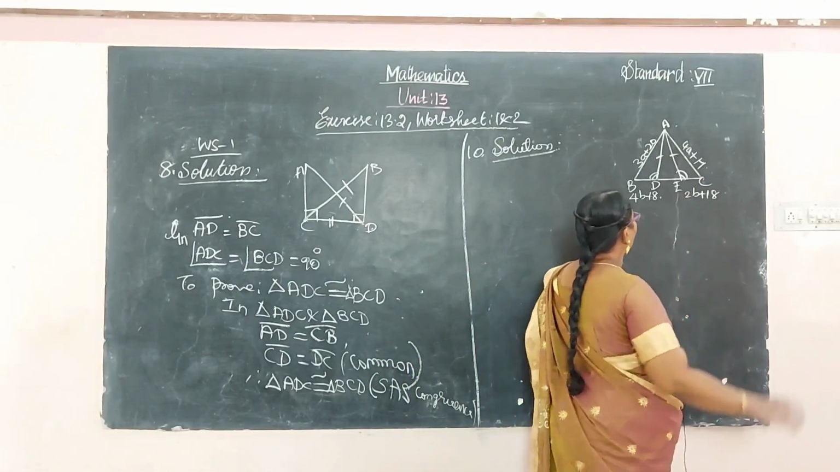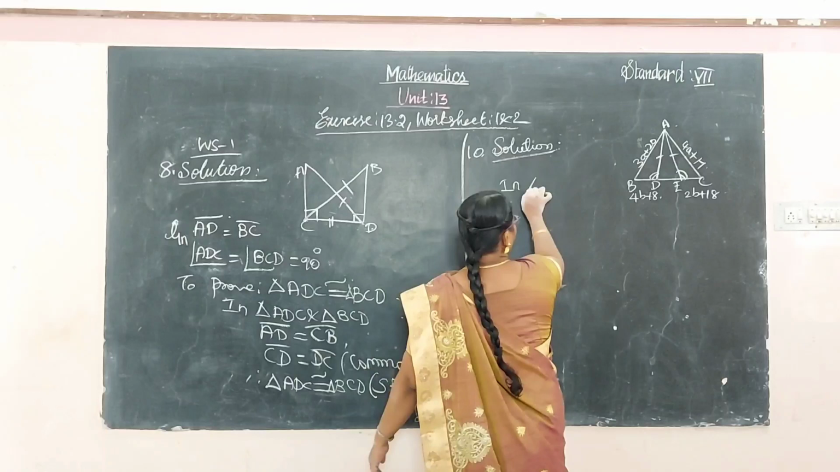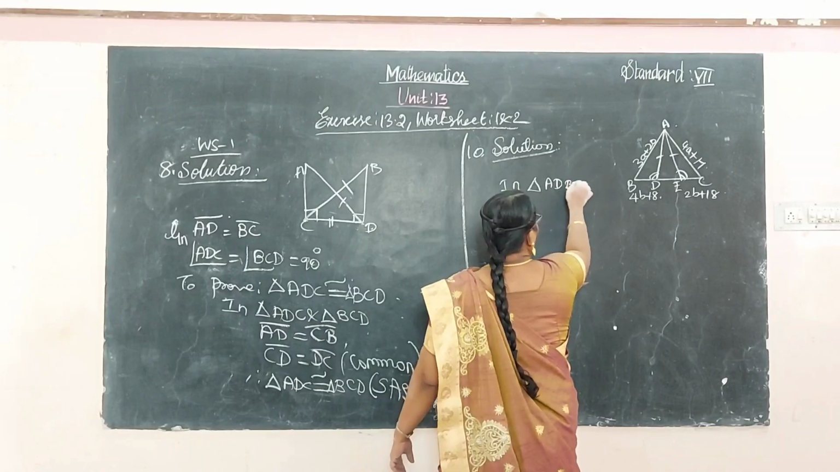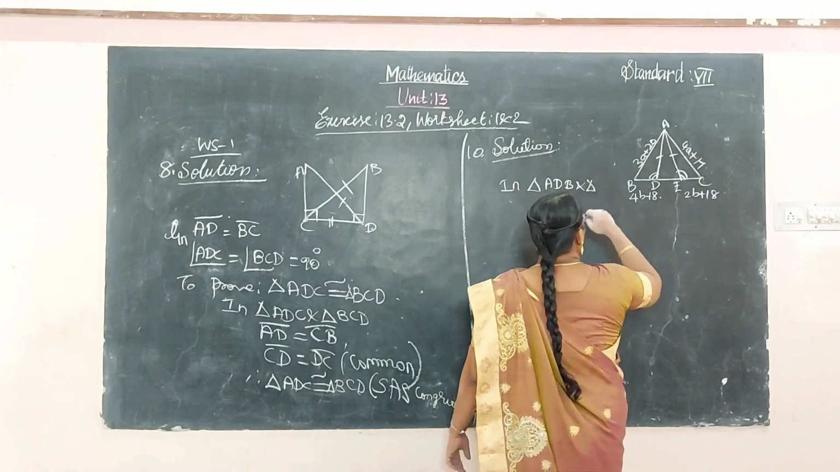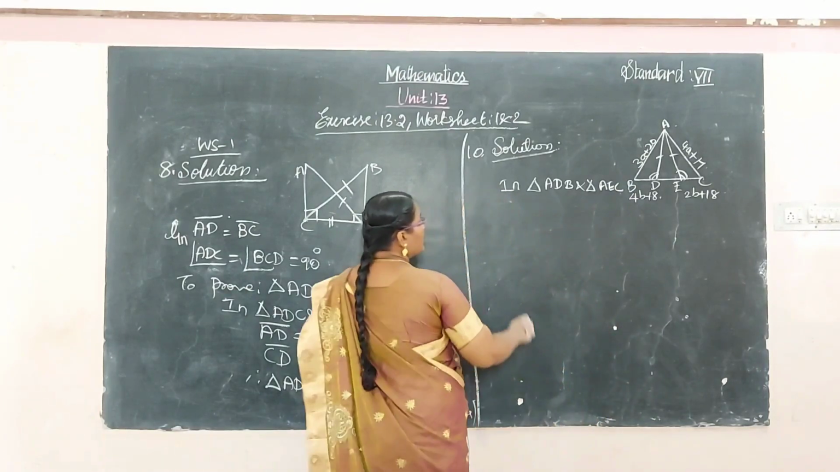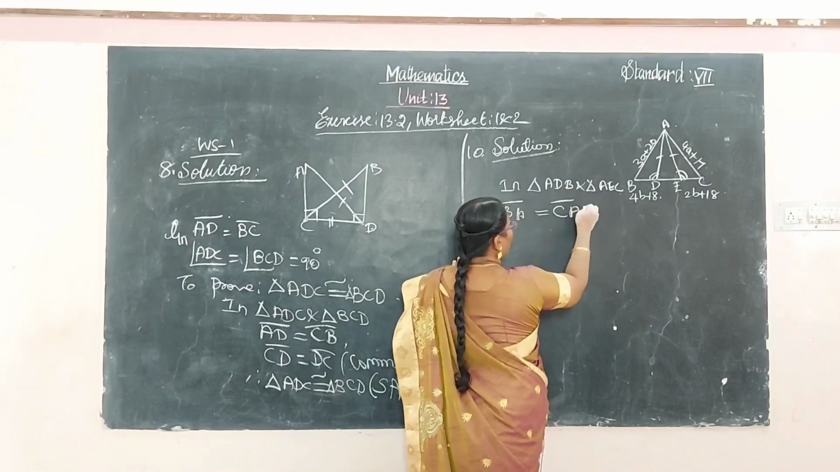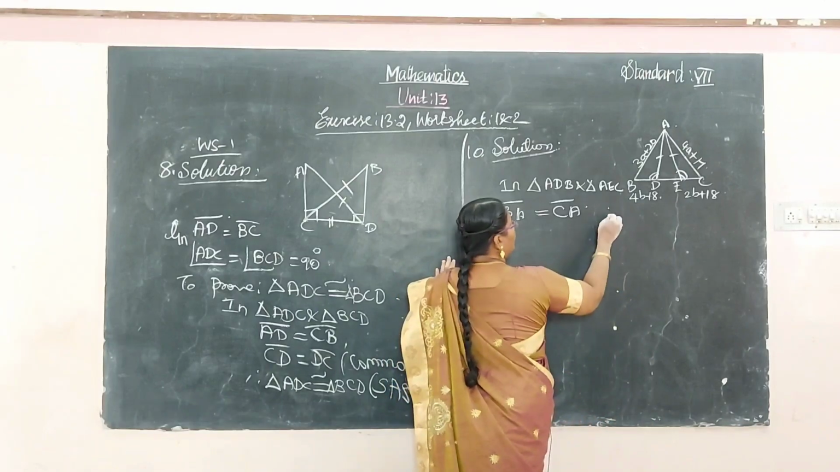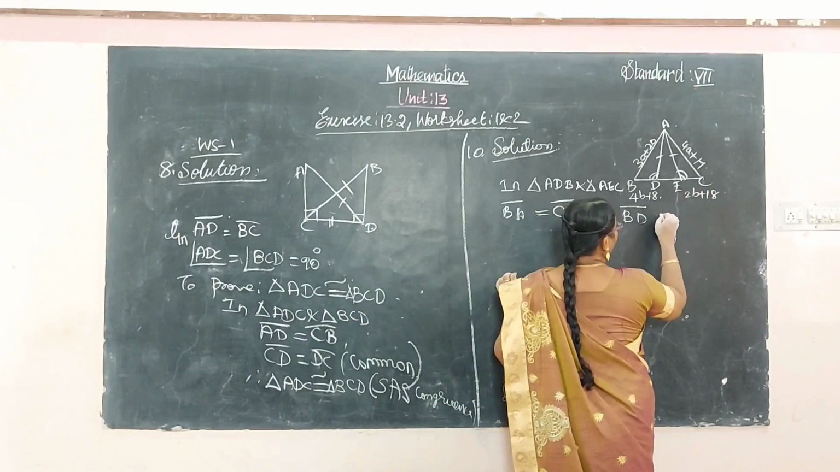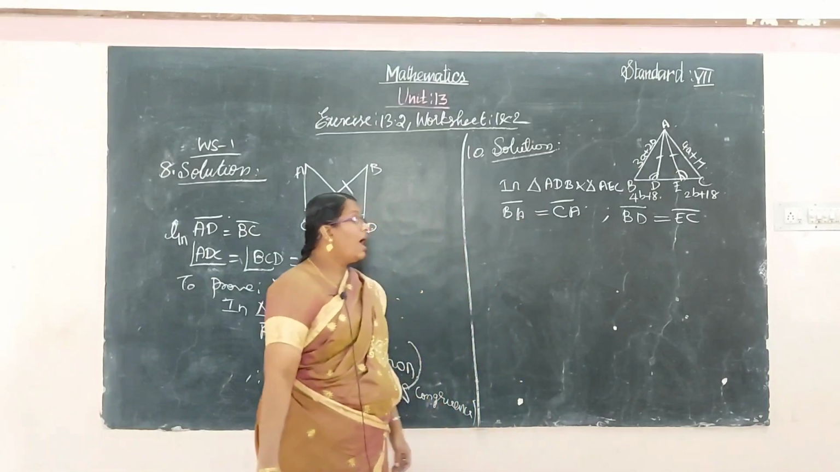See, these two are the congruent triangles which are there in a triangle. ADB and the triangle AEC. Okay, the sides are equal. BA is equal to CA. Okay, and also BD is equal to EC. Now we have to find out the value of A and B.